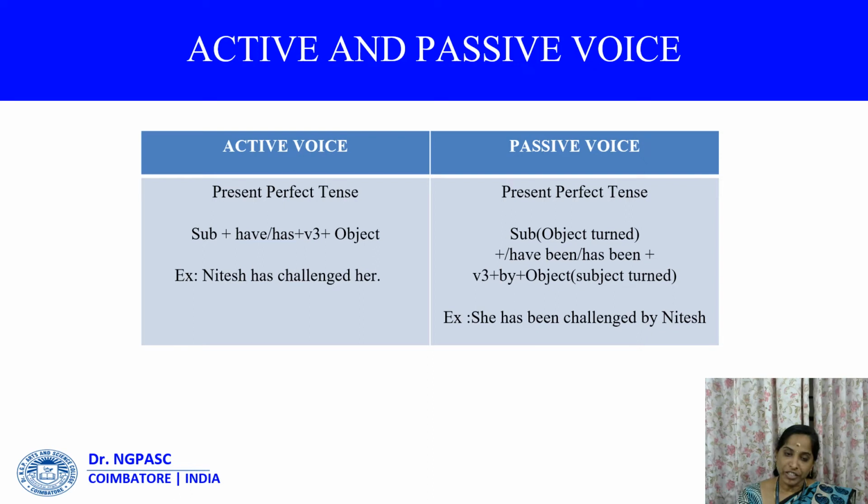Present perfect tense, subject plus have or has plus verb 3 plus object. Example, Nitish has challenged her. In passive voice, subject plus have been or has been plus verb 3 plus by plus object. She has been challenged by Nitish. This is for present perfect tense.